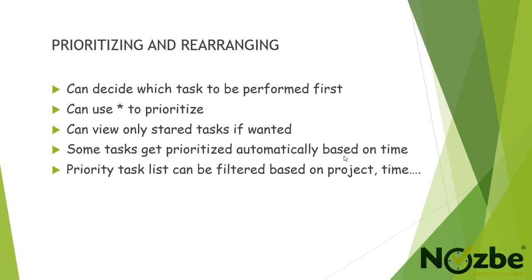In a project, which task should be performed to move the project forward can be decided. We can use a star to prioritize tasks. It allows the user to view all the starred tasks from all the projects, which reduces burden. Some of the tasks get prioritized automatically. For example, if a task has a due date of today, it is prioritized and is placed on top of the list. The priority task list can be filtered based on project, context, time, etc.